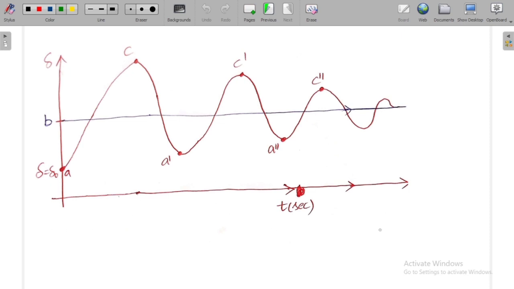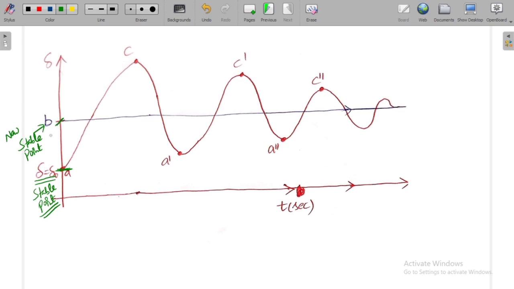Exactly at point A, the delta value is equal to delta naught. This is called a stable point, but this is before the disturbance. Now after the disturbance, the stable point is shifted to here. This is a new stable point, and this is the old stable point before the disturbance.